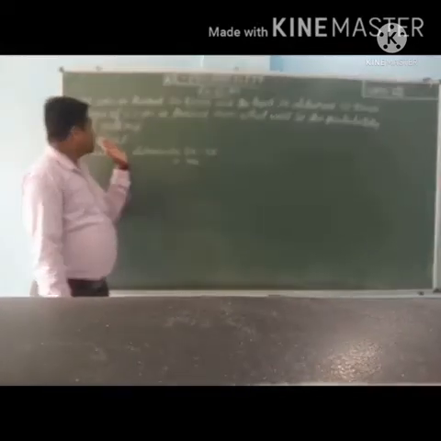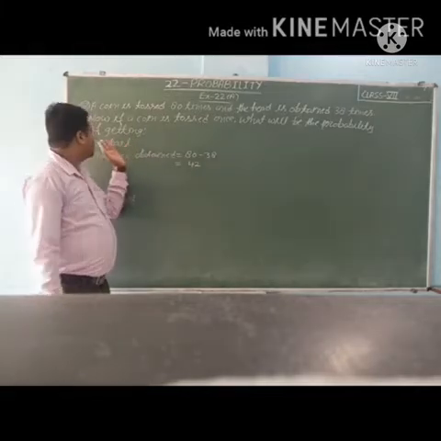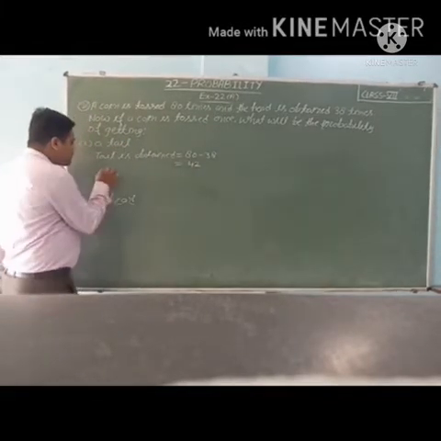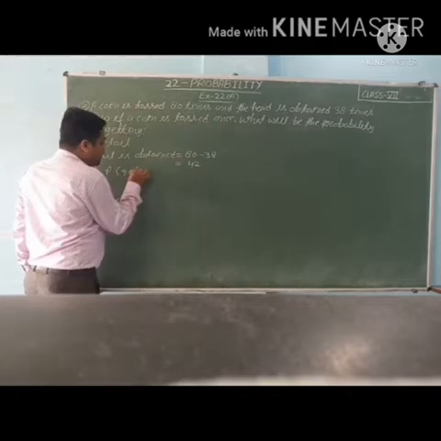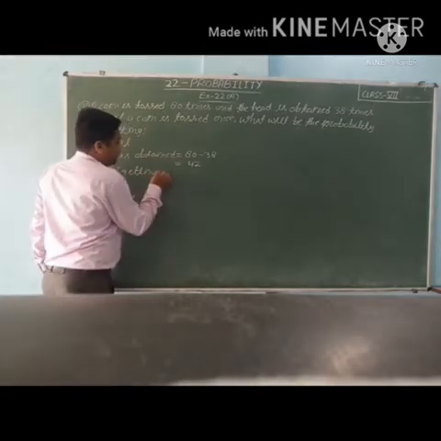So what do we have to find? What will be the probability of getting a tail? So P of getting a tail.